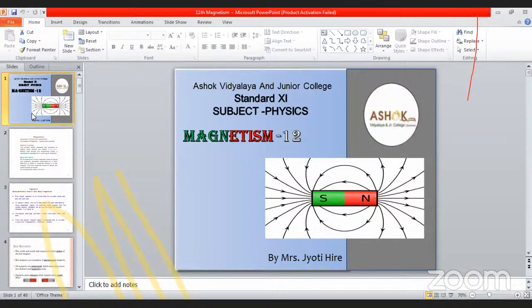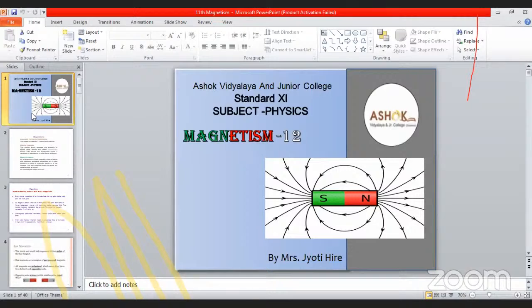Again, using equation number 1, we can write tan alpha is equal to B equatorial divided by B axial. Therefore, using this, mu naught divided by 4 pi cancels, R cube cancels, and only the value 1 by 2 sin theta divided by cos theta remains, which is given by tan theta.